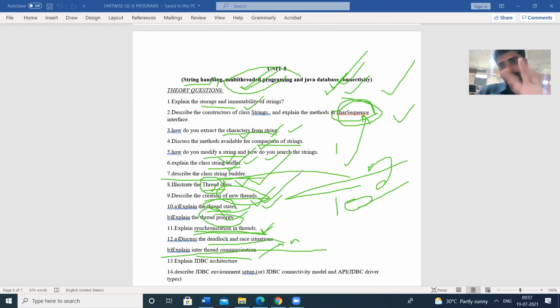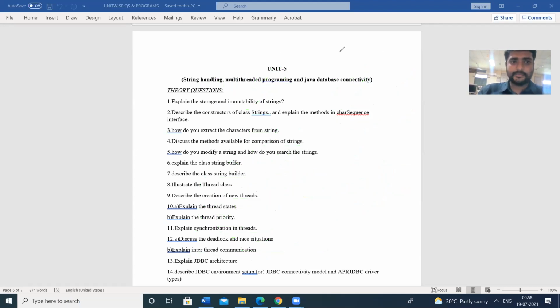Two ways: by extending the Thread class and by implementing the Runnable interface. That is the main one. Next one, thread states. Next one, synchronization. Three ways to get synchronization. So these are the main things in synchronization. The next concept is database connection. Through a Java program, how do you connect to the database?